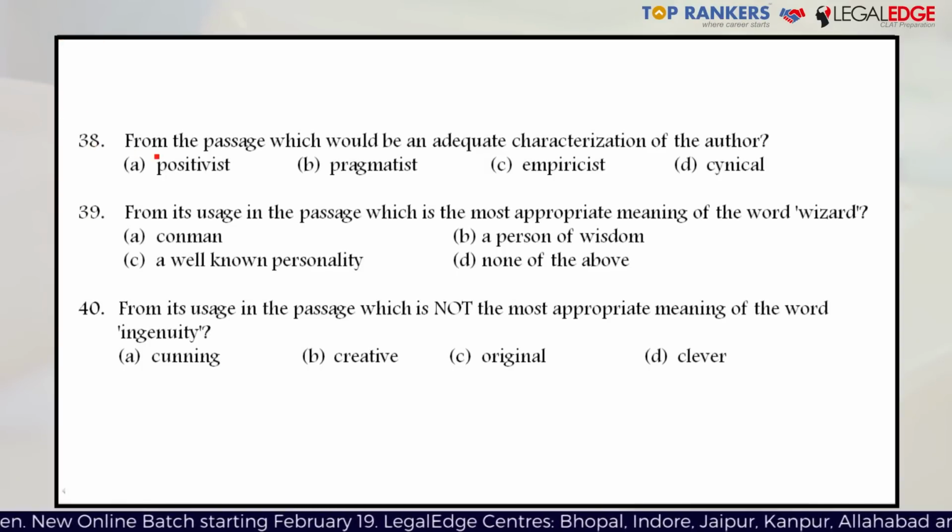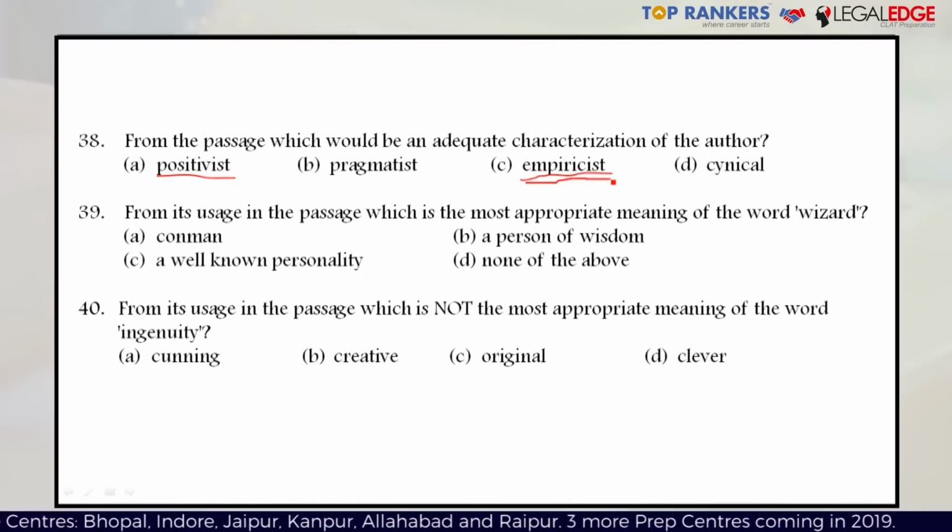question number 38. From the passage, which would be an adequate characterization of the author? Is he a positivist, a pragmatist, an empiricist, or cynical? Now, option A, positivist, and option C, empiricist, actually mean the same thing. They are both people who believe that evidence is the best possible way of understanding reality, evidence combined with logic. But empiricist is more focused on the evidence itself than logic, while positivist considers both the evidence as well as logic to be important to him.